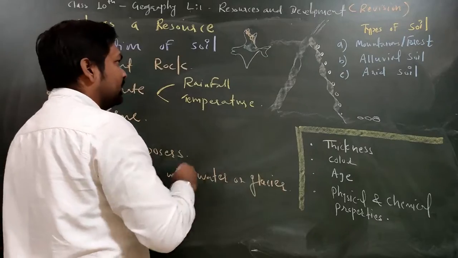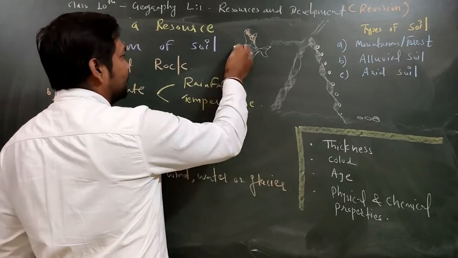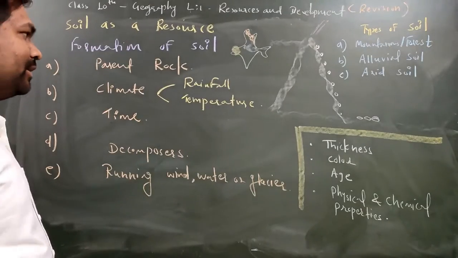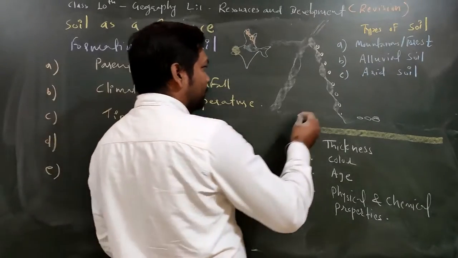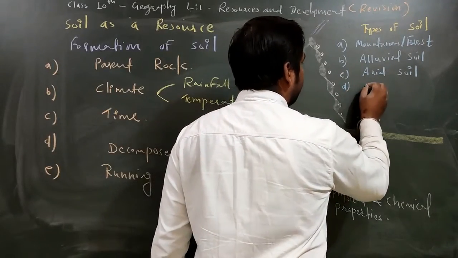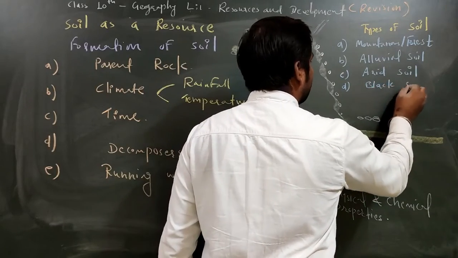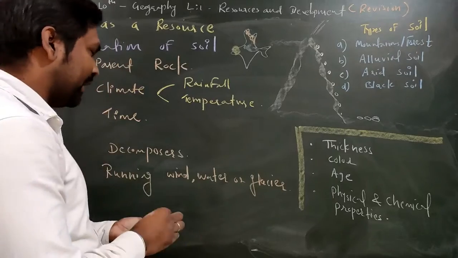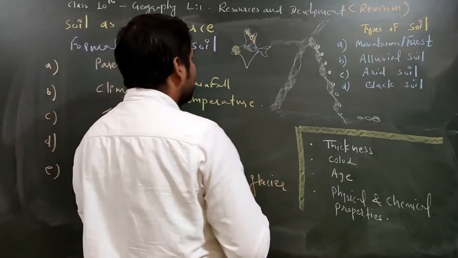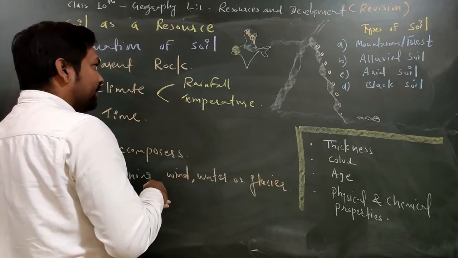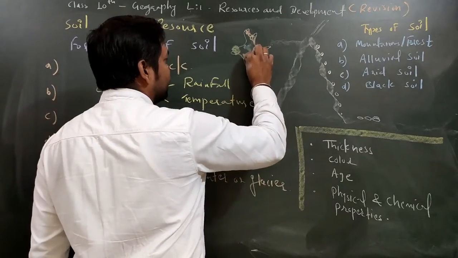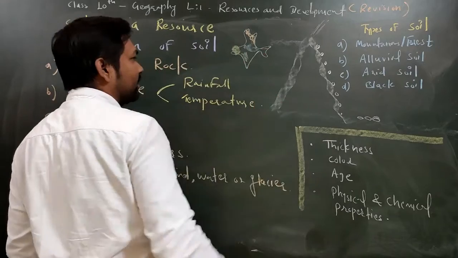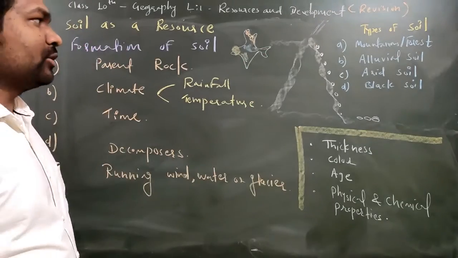So if you see these areas, in the Rajasthan area we are getting the arid soil. Now the next one we have is known as black soil. Basically, black soil we are getting in the plateau region, the Deccan plateau region. Especially we are getting it in parts of the Deccan tract, in Maharashtra, Gujarat, Karnataka. These particular places we are getting the black soil.